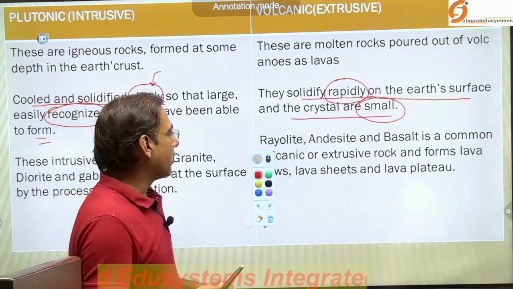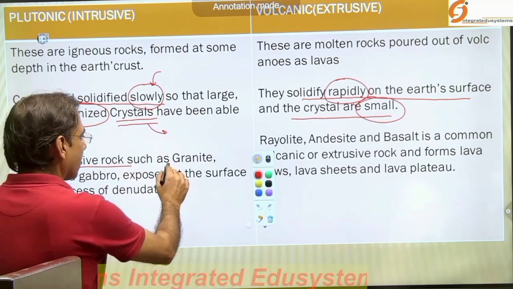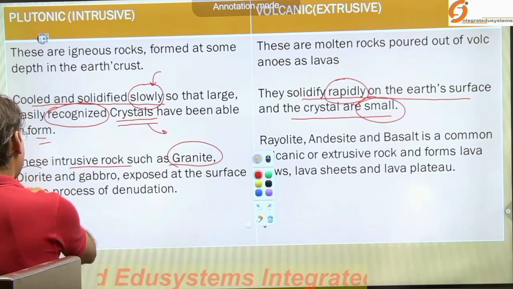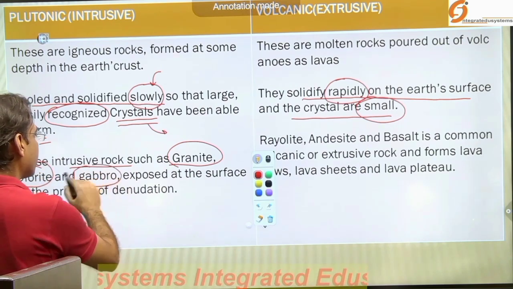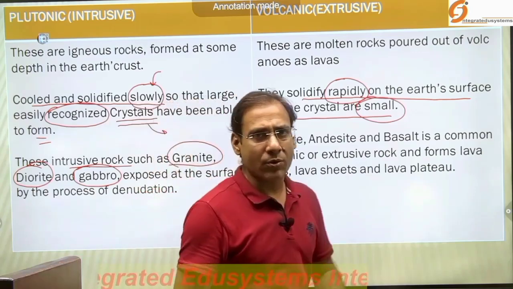Okay, now the intrusive rocks. What is the example of intrusive rocks? Granite, diorite, gabbro. These are some of the intrusive rocks.